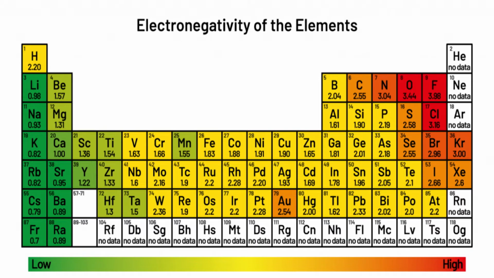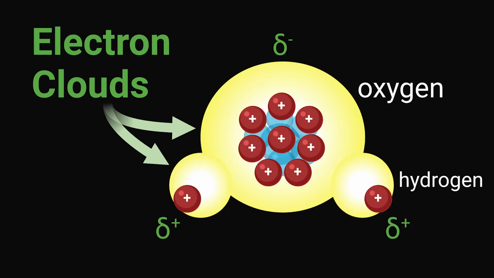Z effective and electronegativity generally increase when we go left to right in a row and decrease as we go down. Polarity in a molecule is created when 2 bonded atoms have significantly different electronegativities. The higher electronegative atom will tend to keep the electrons closer to it.